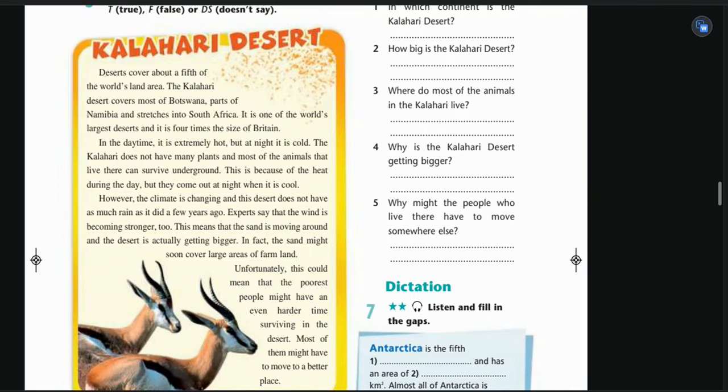It is 4 times the size of Britain. In the daytime, it is extremely hot, but at night it is cold. The Kalahari doesn't have many plants, and most of the animals that live there can survive underground. This is because of the heat during the day, but they come out at night when it is cool.